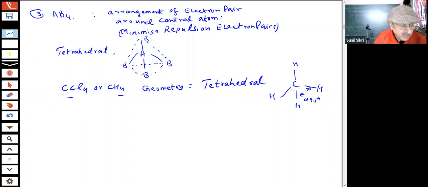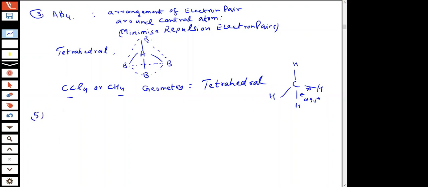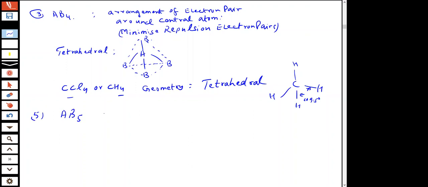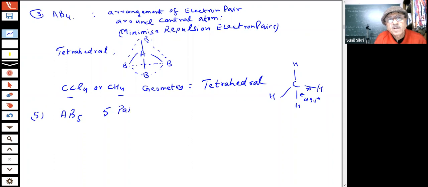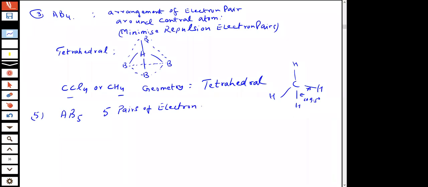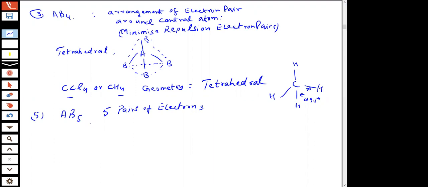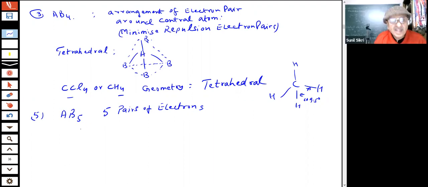This is another possibility. Next one, if you have some molecule like AB5, students, AB5. Now you have 5 pairs of electrons. There can be lone pairs and bond pairs, both. We will give examples of that also. Now, in such cases, what is the best possible geometry which they will take? Central atom is my A.